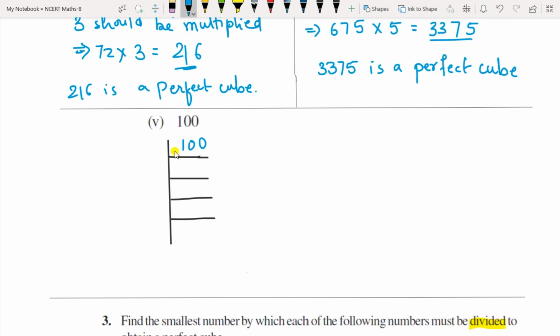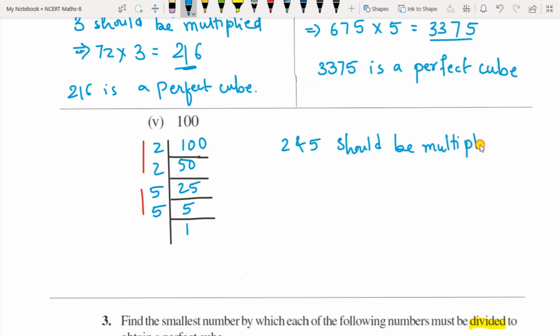So 100, 2 50s are, 2 25s are, 5 5s are, and 5 1s are. Here you can see both 2 and 5 are not in a group of 3. So 2 and 5 should be multiplied.